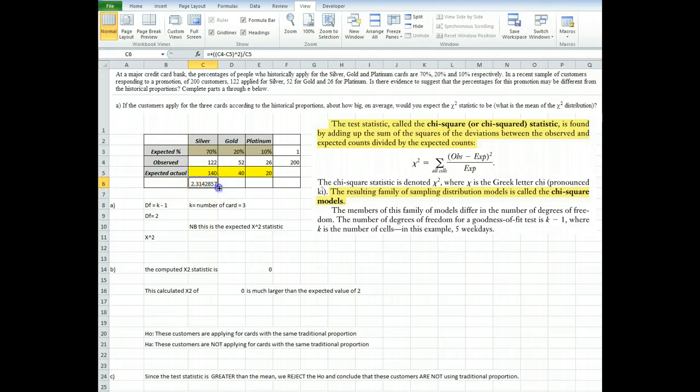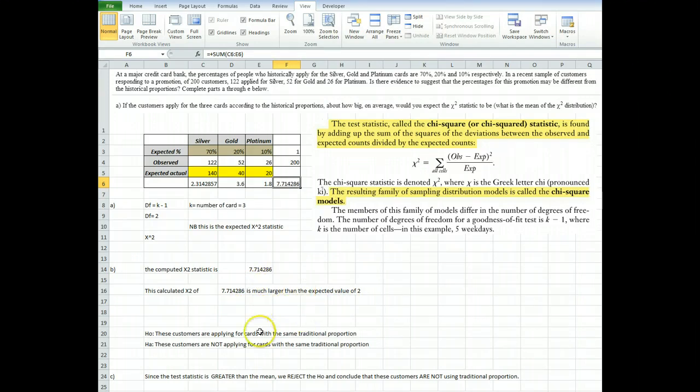Then I'm going to go ahead and copy that cell across, do the same calculation for gold as well as platinum. Then I want to find the sum of those 3, which is what this sigma all cells is saying. So 7.71 is what we get in this case. The computed chi-square statistic is 7.71. Now this is much larger than the expected value of 2.